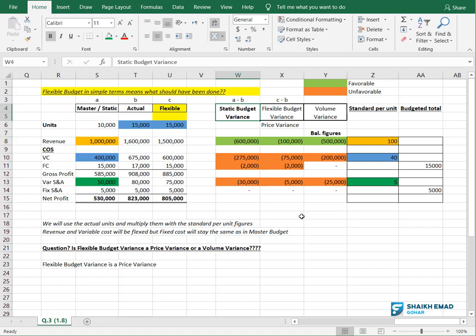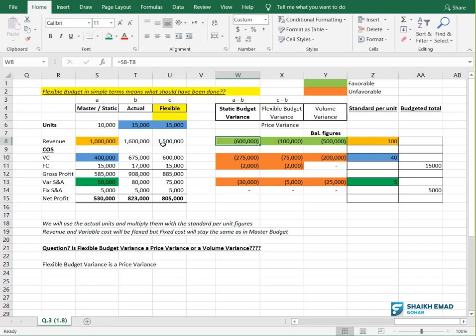Okay, what is static budget variance? If you see here, how I got this minus 600,000: I have basically deducted 1 million and 1.6 million. Getting the story? I have deducted 1 million and 1.6 million to get this answer.